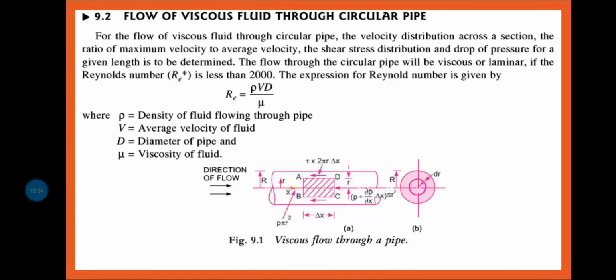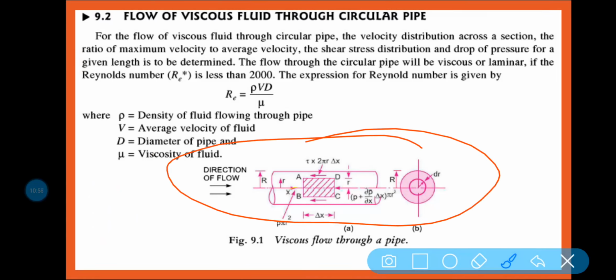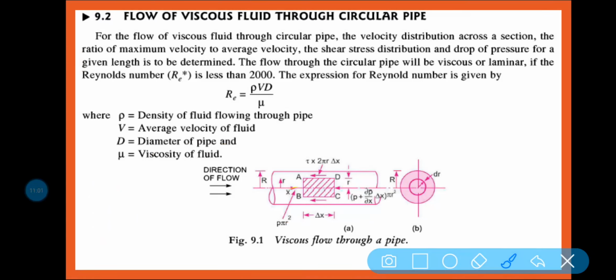Now let us consider this is a pipe. In this pipe the water is flowing with a pressure P. Let us consider one longitudinal strip taken here in the pipe.